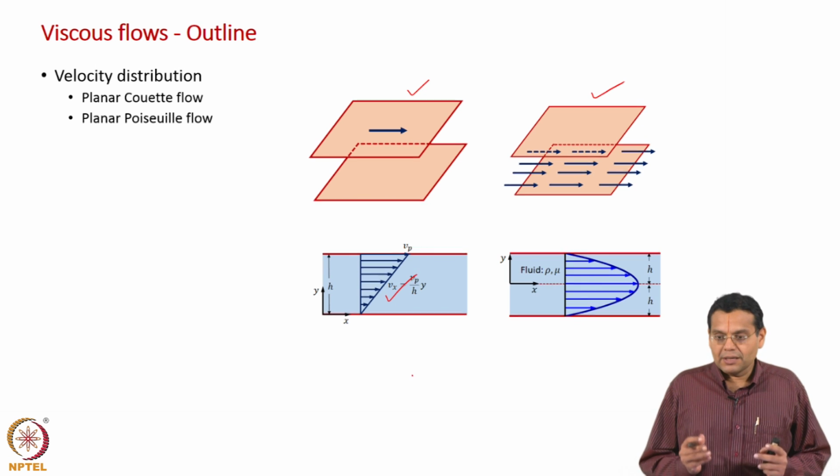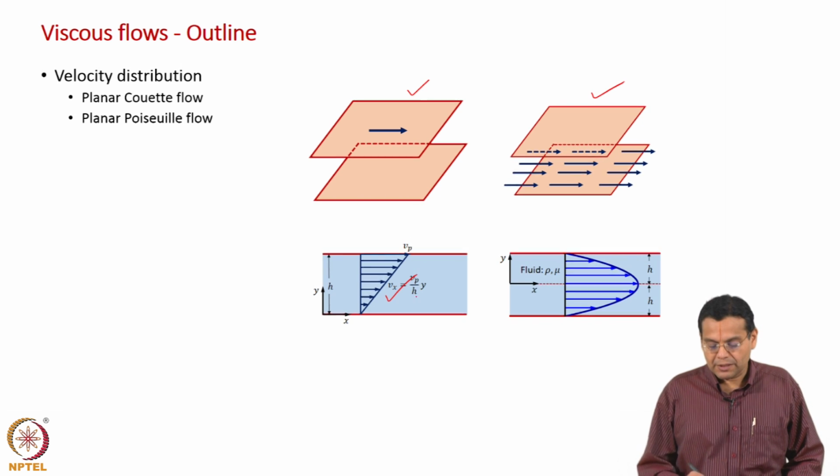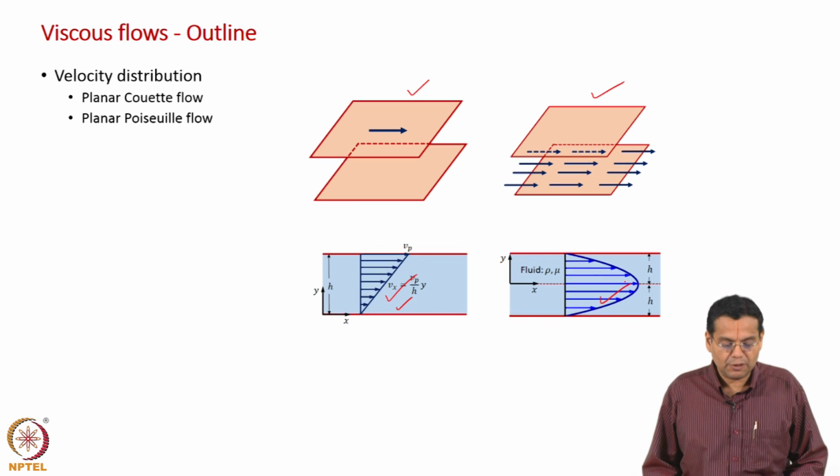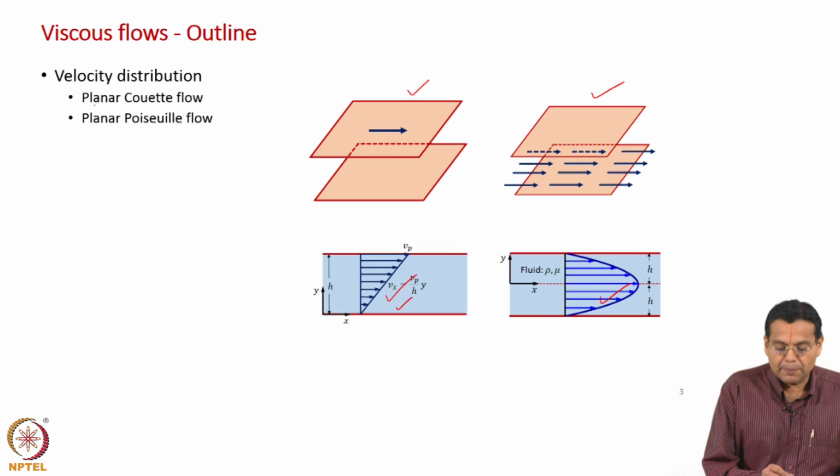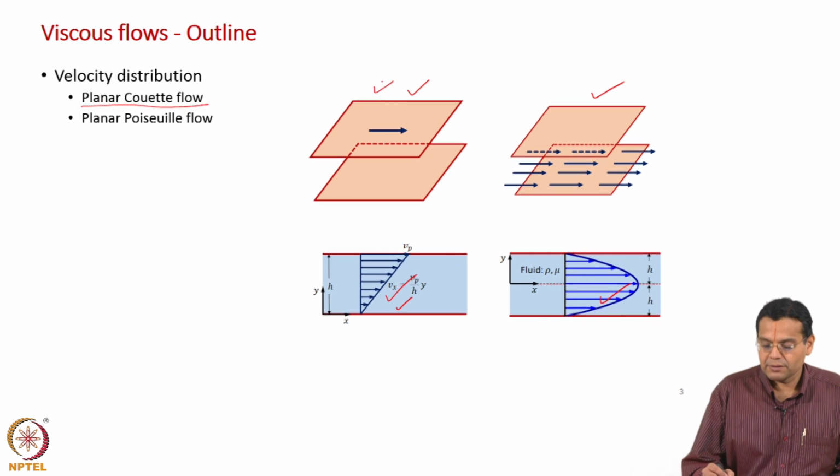We are going to finally, I would say, derive those expressions. Okay. We have been telling this towards the end of the fluid mechanics part, we will be deriving the expressions, and that is what we are up to now, derive this velocity profile and this velocity profile as well. Okay. In terms of terminology, so far I have been using words like configuration, geometry, example, etc. Now, time has come to use more formal words. Okay. They are called planar Couette flow, the first one, and the second one is called the planar Poiseuille flow.